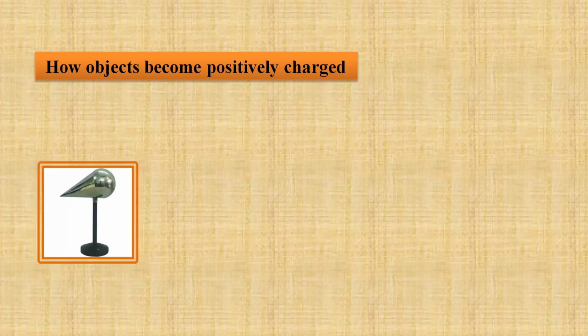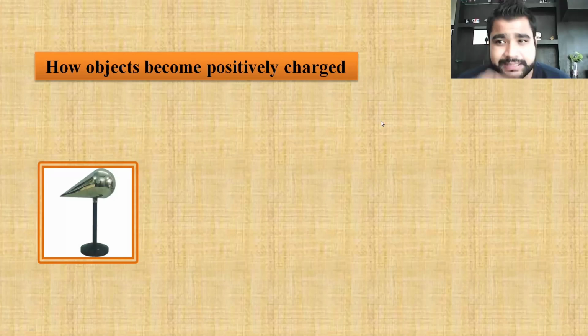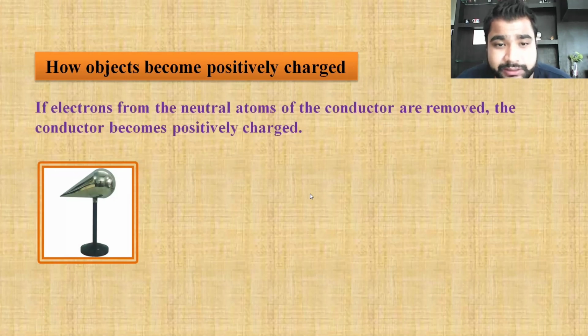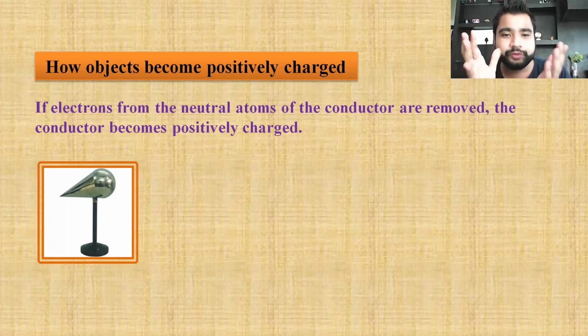So if you observe here, in this example, what is happening? Let's understand. If electrons are removed from a neutral atom, the conductor becomes positively charged. I'm telling you in a simple way that you just remove an electron. When you remove an electron from an atom, it remains with positively charged particles.